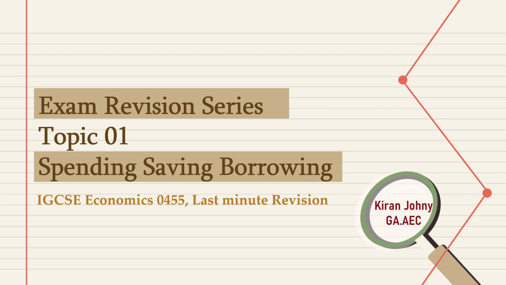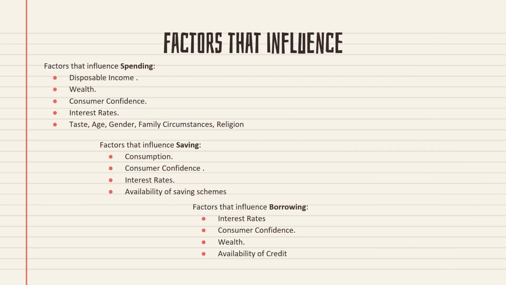Here I am trying to attempt some of the predicted questions for IGCSE O-level Economics Paper 2, the main paper we are discussing. I am planning topic-wise revision only. I'm expecting that similar questions may come in the exam this coming May-June. So in this video I am planning to explain three concepts: spending, saving and borrowing.